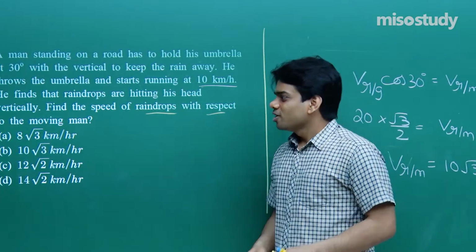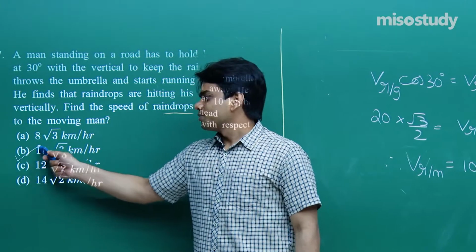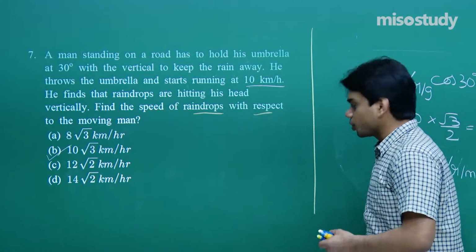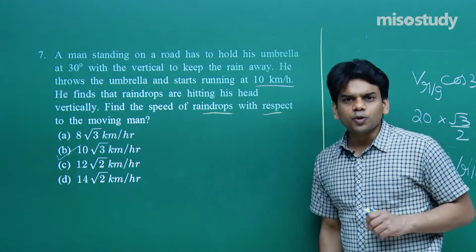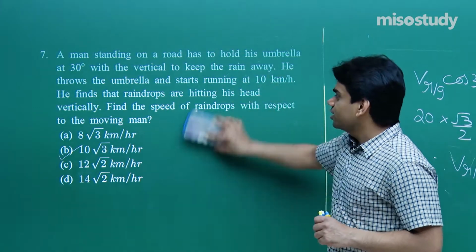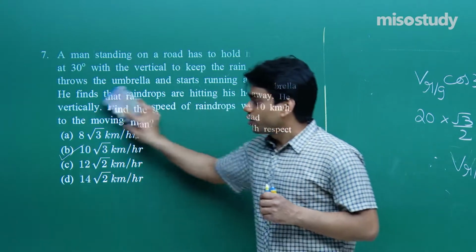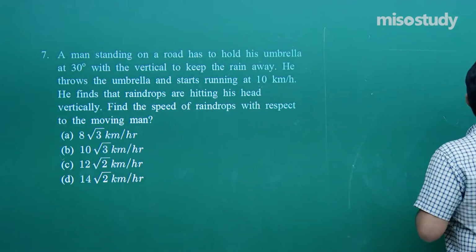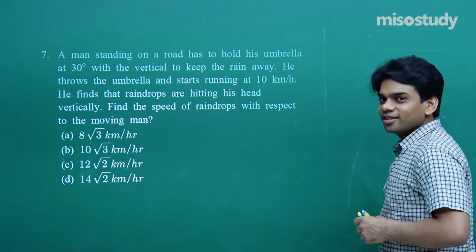Let's check the option. Option B matches with the right answer. So hence 10 root 3 kilometer per hour is the right answer for this question. I hope that you understood how to use the concepts of relative velocity and vectorial diagram to solve such kind of question. Hope that it is helpful for you all and you are learning as you proceed with each question.